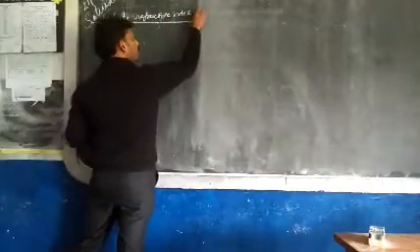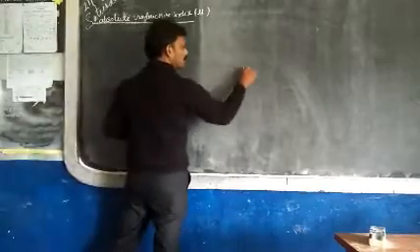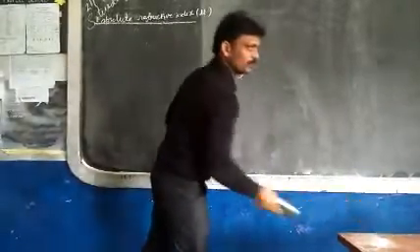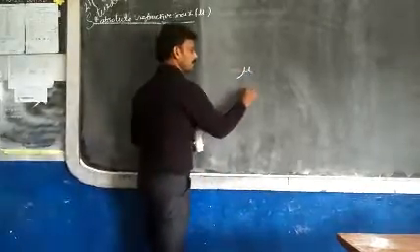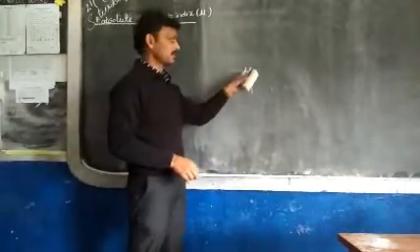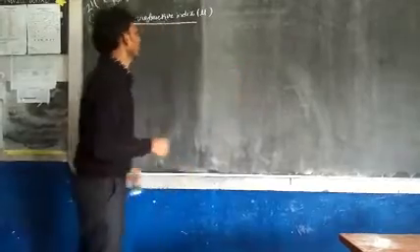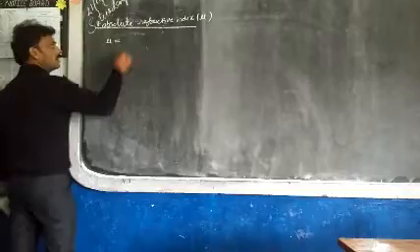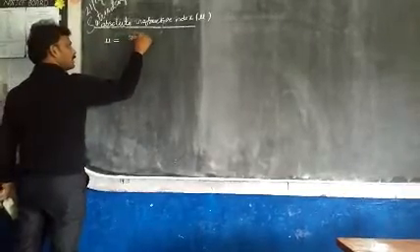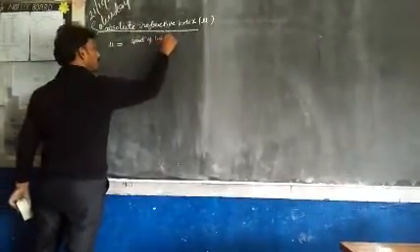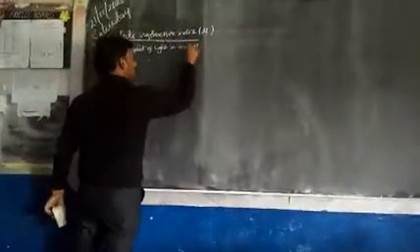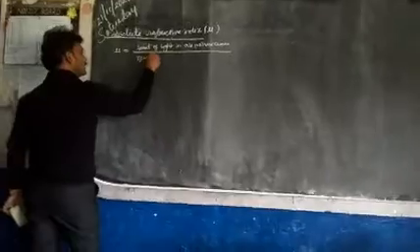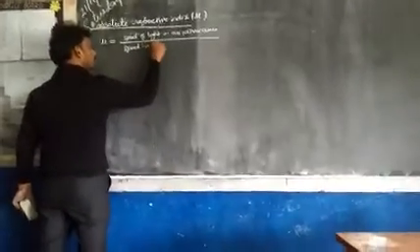So the symbol is mu. This is called mu. Okay? For refractive index, I am writing mu. In the textbook, they are writing small n. I am not following this terminology. I am following this one only. Okay, mu. So it is defined as the ratio of speed of light in air or vacuum over speed of light in medium.